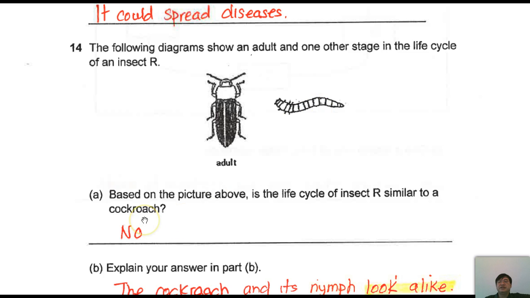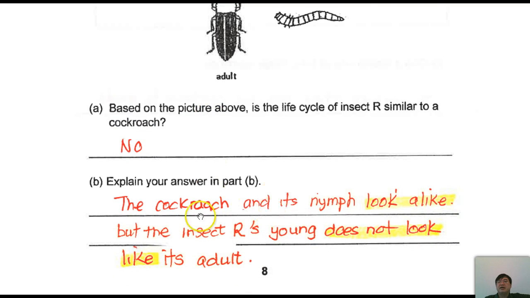But the cockroach has 3 stages: egg, nymph, and the adult cockroach. So it's not the same. Why? The cockroach and its nymphs look alike, but the young of insect R does not look like its adult. That is probably the best answer.